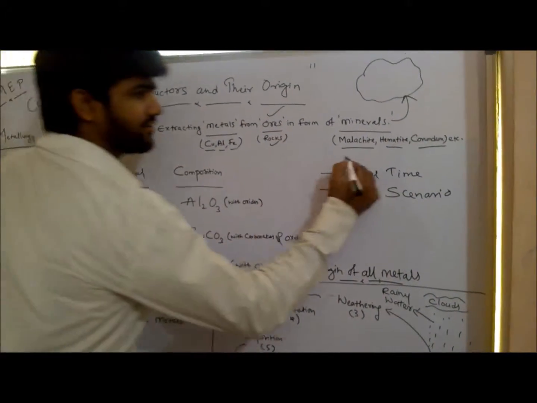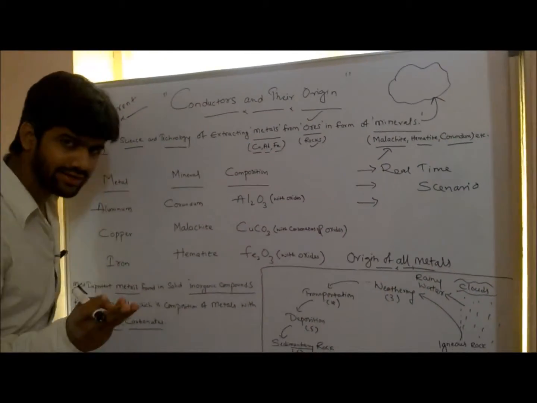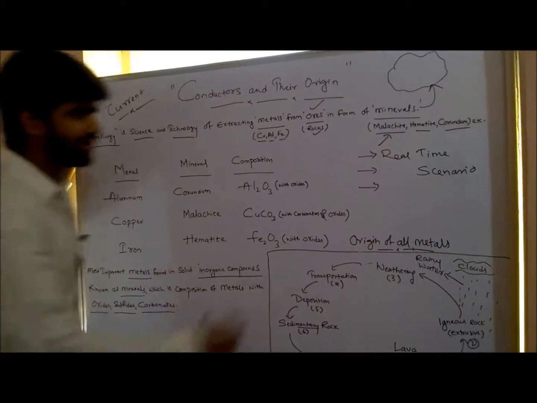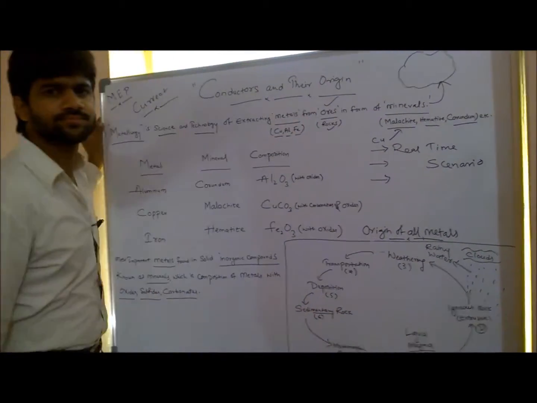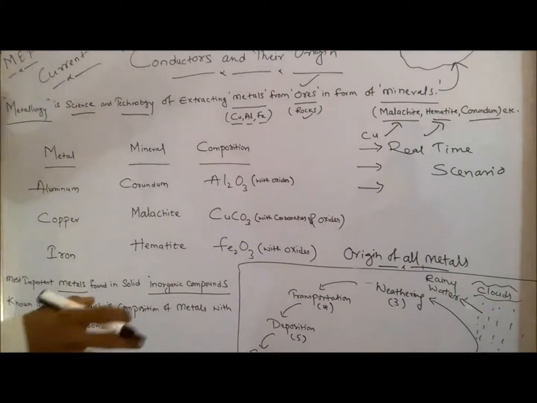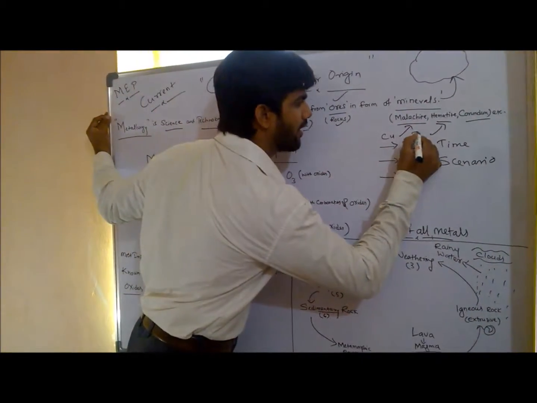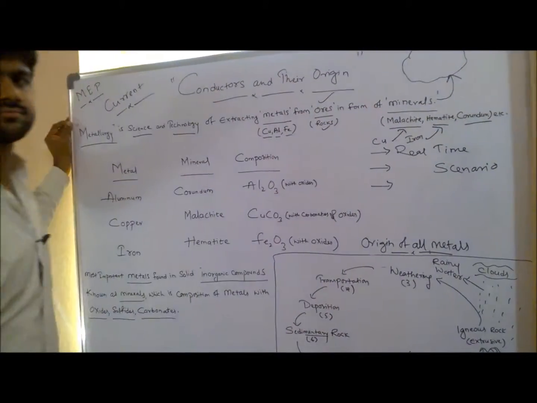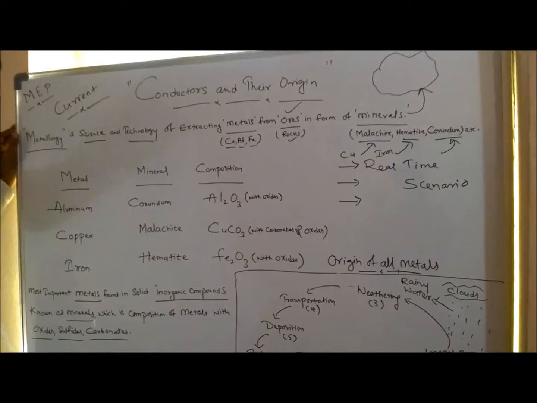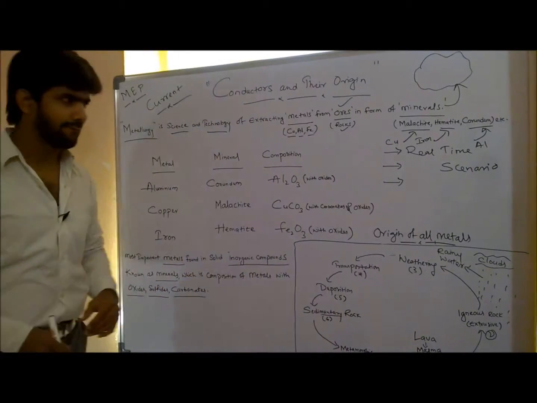Malachite is the mineral from which we can extract more and more copper, then a little quantity of silver and a little quantity of gold. Hematite is the mineral having more composition of iron. Then comes corundum. Corundum is a mineral which has more composition of aluminium. Fine, this is okay.